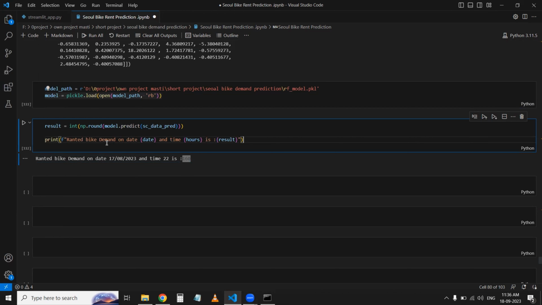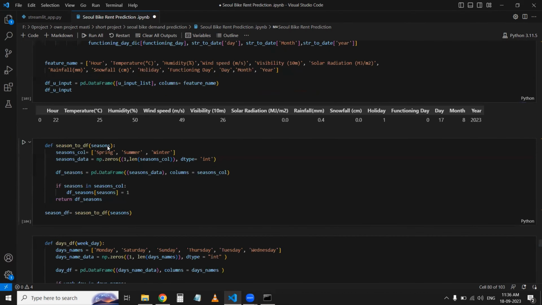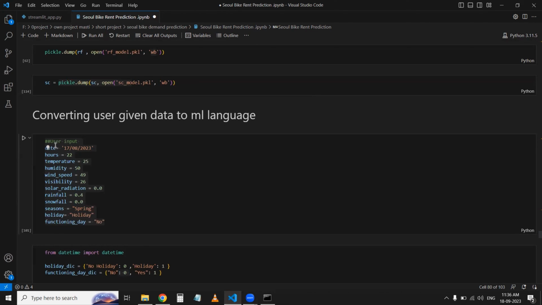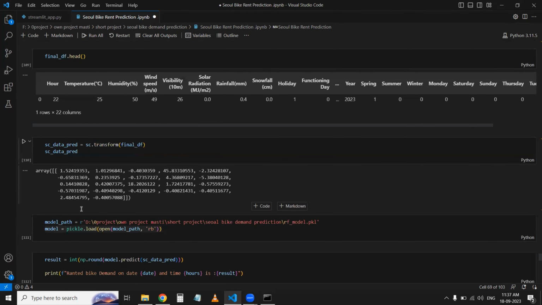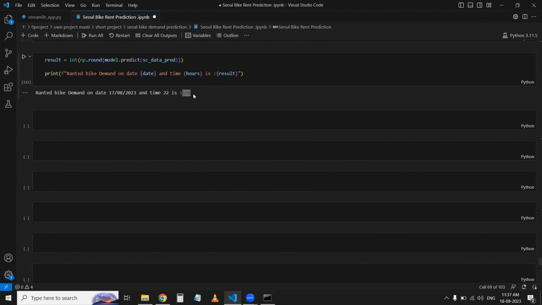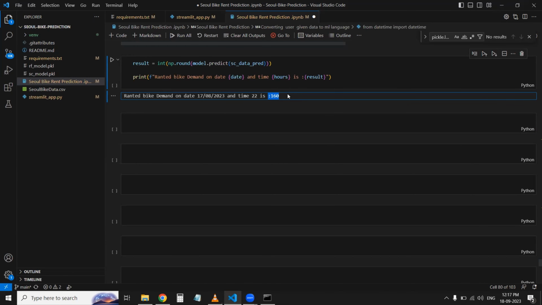So here I have to tell you that if the user gives me this data, like if I ask him for the date, and he gives me this type of format, and hours, they give me 22 hours and so on, my answer will be 160. It means at 22 hours, the demand of bikes is approximately 160. This is my project for bike demand prediction in Seoul.